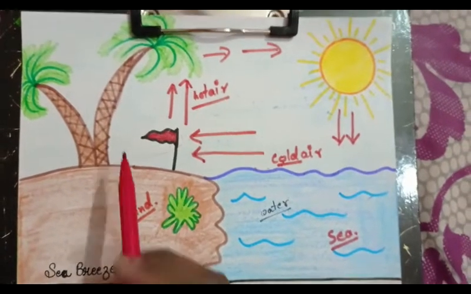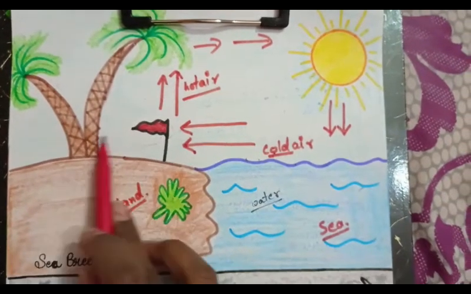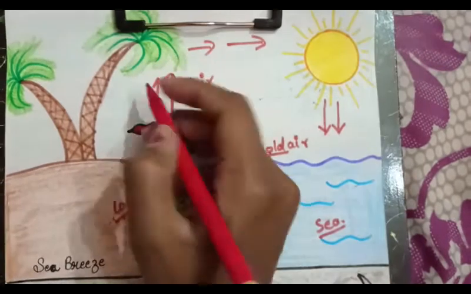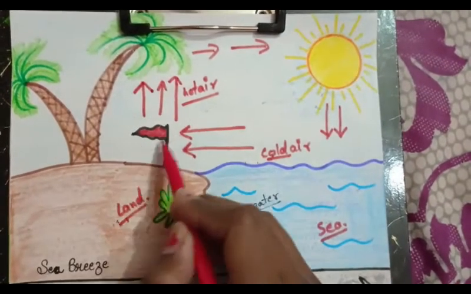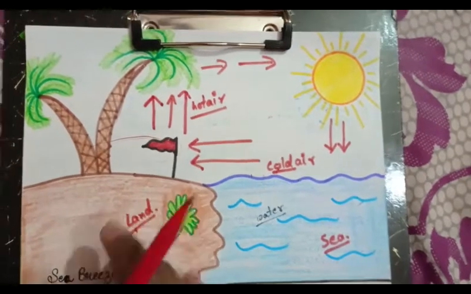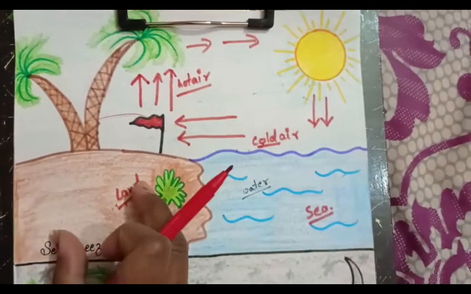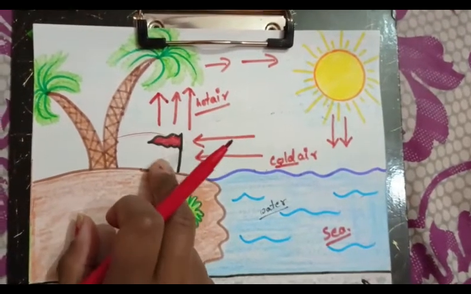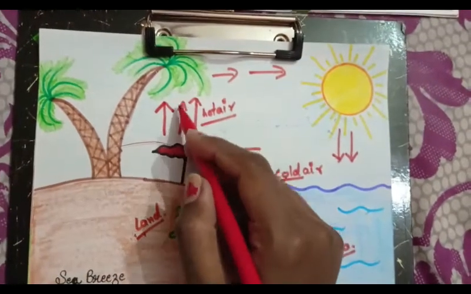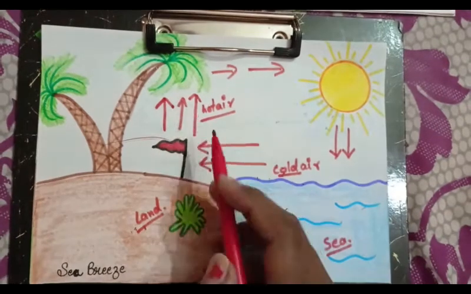So the air which is present over the land moves upward. When the land gets heated up, the air above the land becomes hot, so that hot air moves upward.